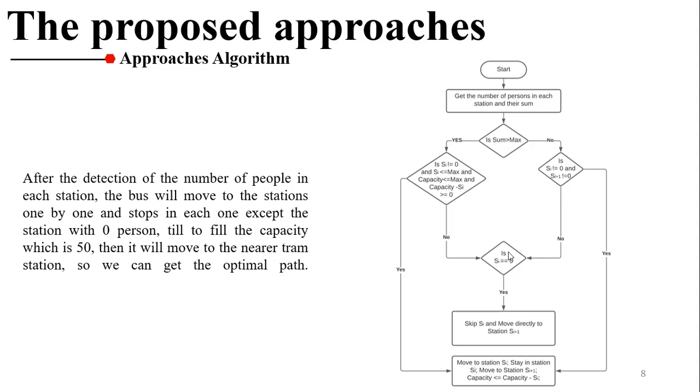The first approach: after detection of the number of people in each station, the bus will move to the stations one by one and stop at each one except the station with 0%, until it fills the capacity, which is 50. Then it will move to the nearest tram station, so we can get the optimal path.